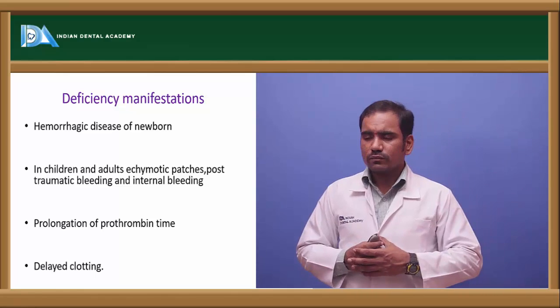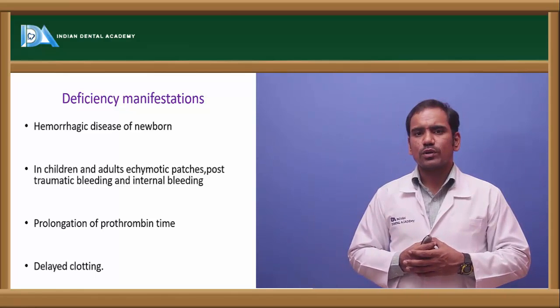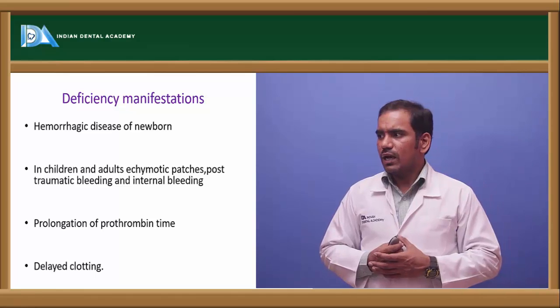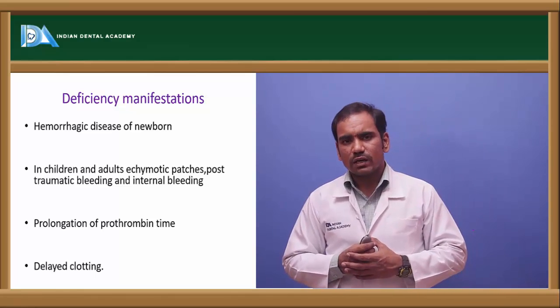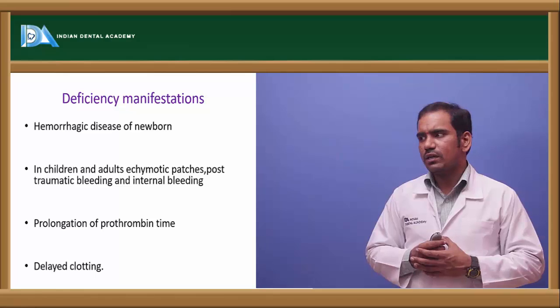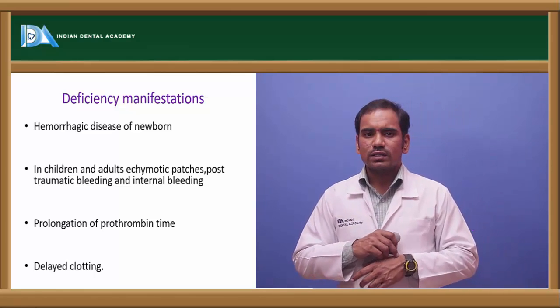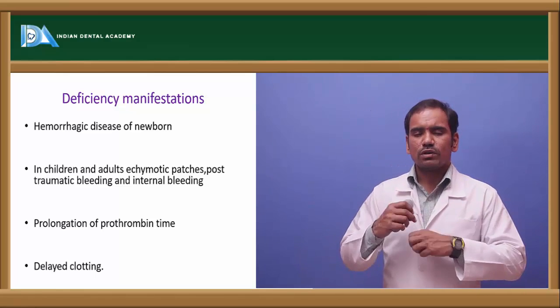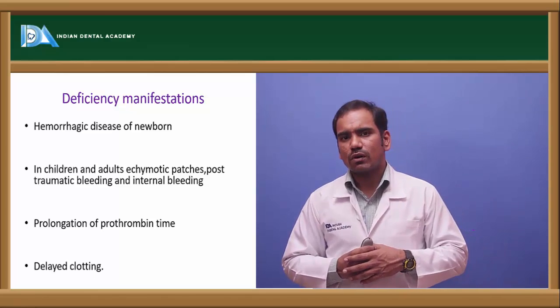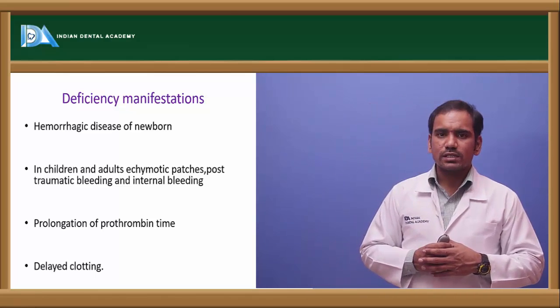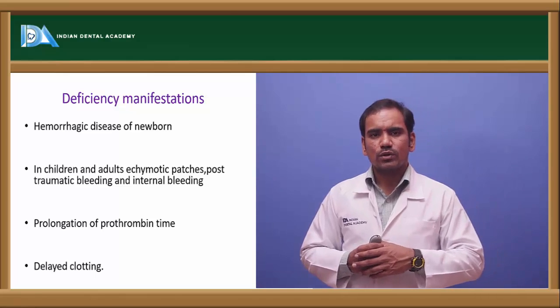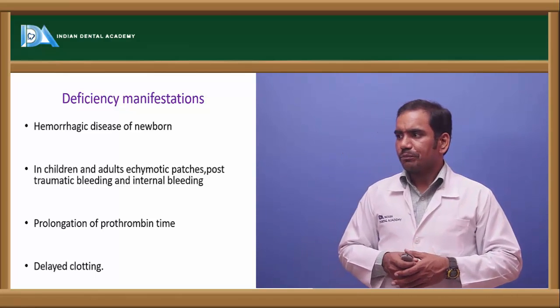Apart from that, in vitamin K deficiency in children and adults, you can see some bright red spots on the skin. Those spots are called ecchymotic patches, and they are because of vitamin K deficiency.